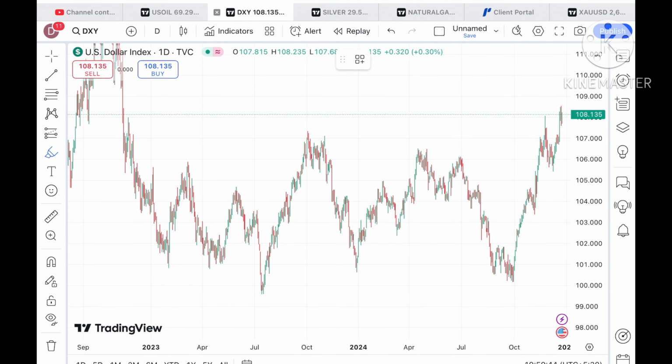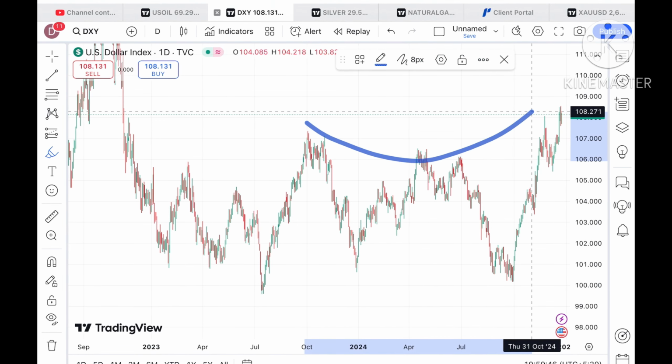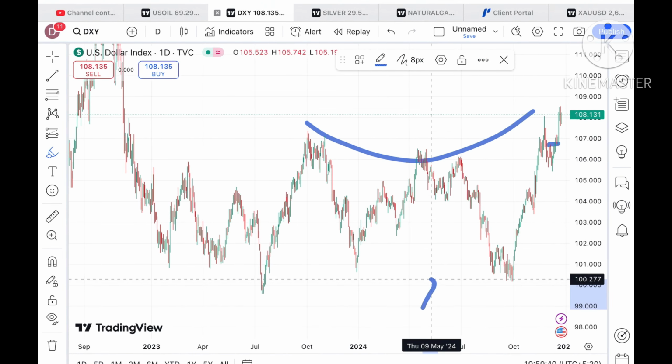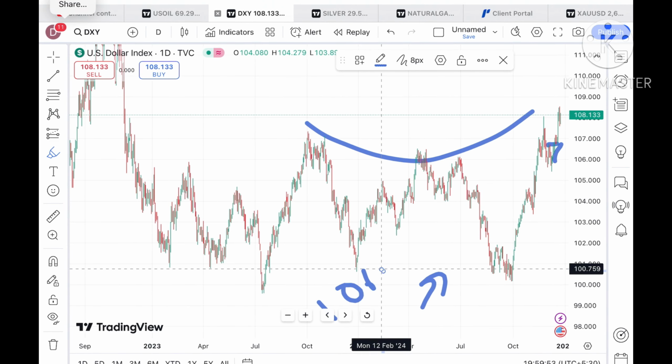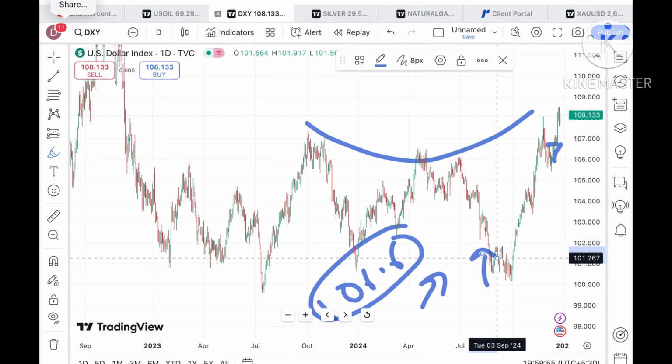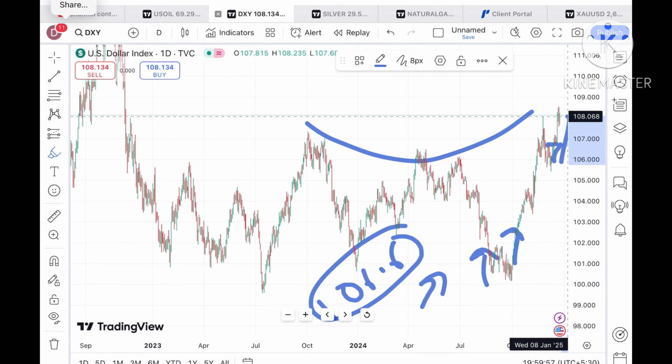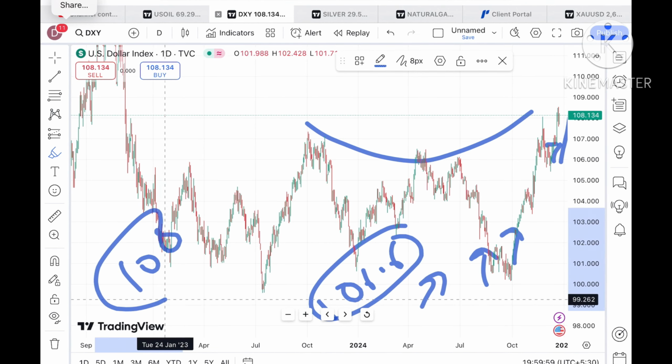Now let's see how the dollar index is moving. The dollar index is now trading at a level of $108.13, and there is a clear upside movement which I have already explained in my previous videos. When the price started sustaining over the level of 102, I told you there was a chance that it could move further upside.